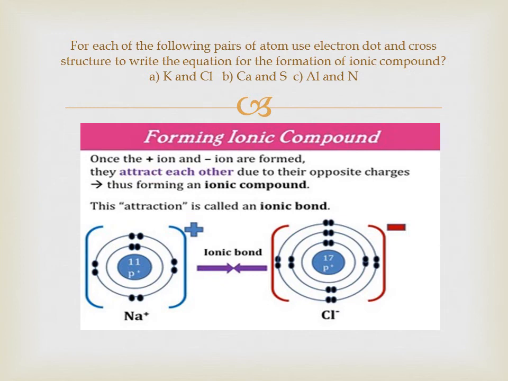So in this slide you can see that after losing one electron, sodium attains a positive charge and it is a cation. And chlorine, after gaining an electron, attains a negative charge. Opposite charges attract each other, so sodium and chlorine form a bond by the electrostatic force of attraction, which is called an ionic bond.